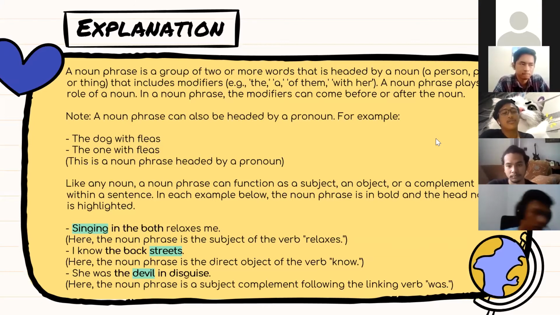Like any noun, a noun phrase can function as a subject, an object, or a complement within a sentence. In each example below, the noun phrase is in bold and the head noun is highlighted. Singing in the bath relaxes me. Here, the noun phrase is the subject of the verb relaxes.